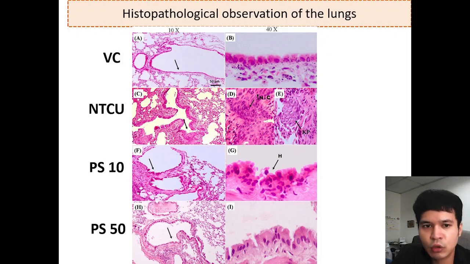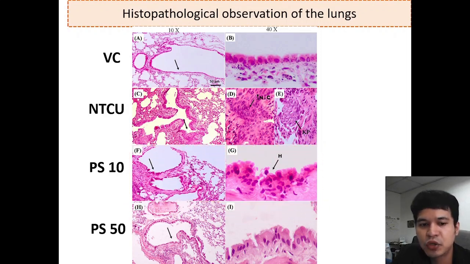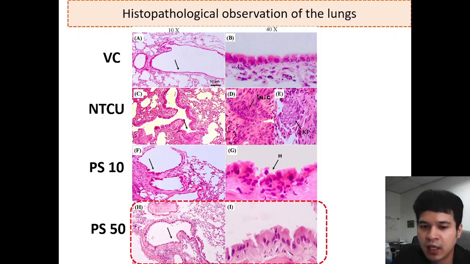In contrast, the group that received the carcinogen without pterostilbene shows thickening of the bronchial epithelium layer, and at high magnification it shows disorganization of the cells with an increased nucleus-cytoplasm ratio and also the formation of keratin pearls. The low dose of pterostilbene only developed hyperplasia at the bronchial epithelium layer, and the high dose of pterostilbene still maintained the normal characteristics of the bronchial epithelium layer with a single ciliated columnar epithelium, similar to the vehicle control group.